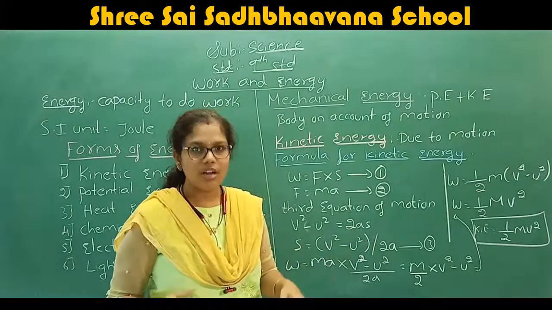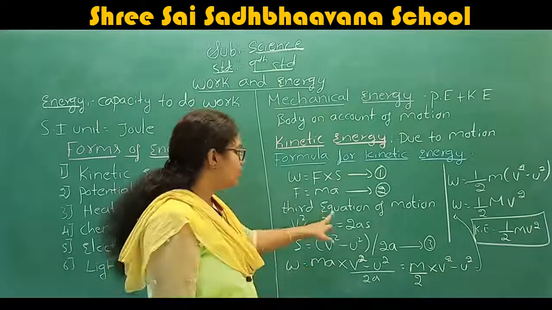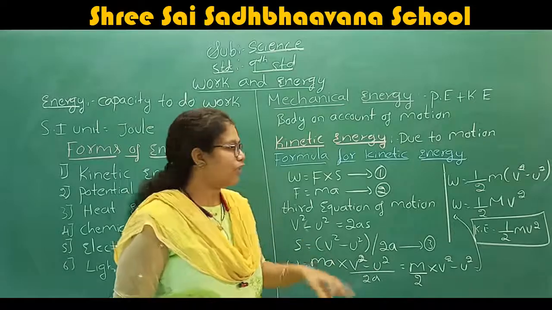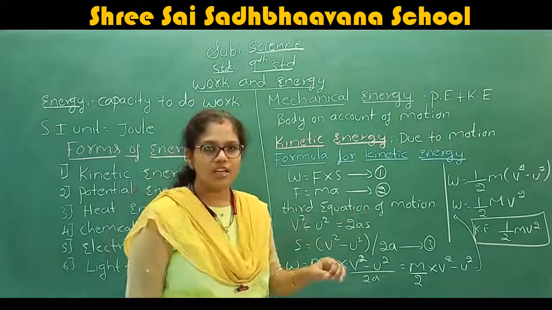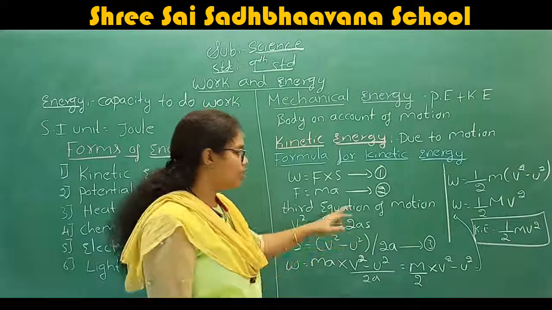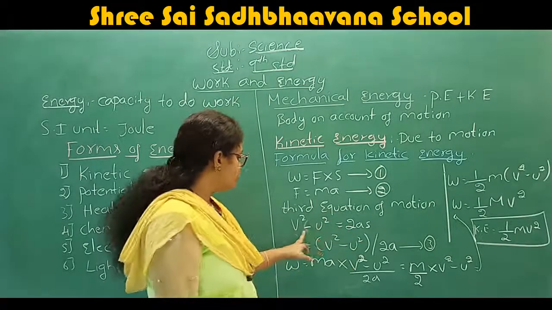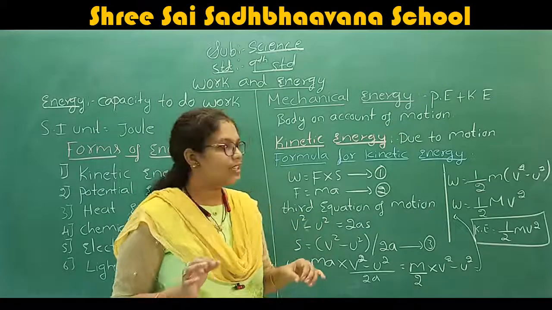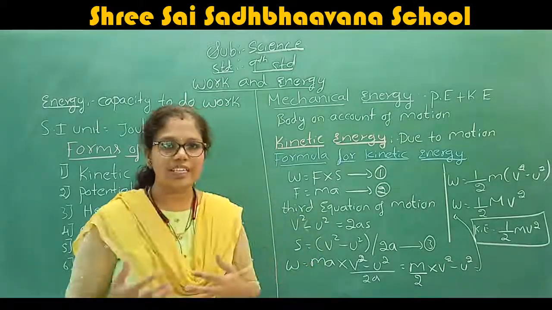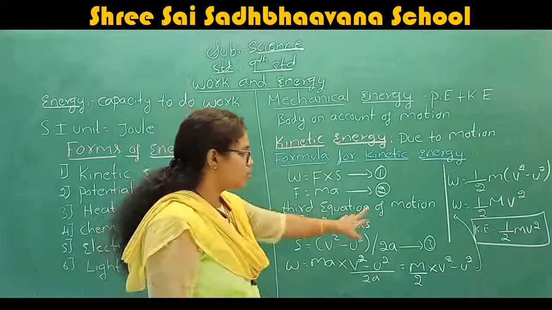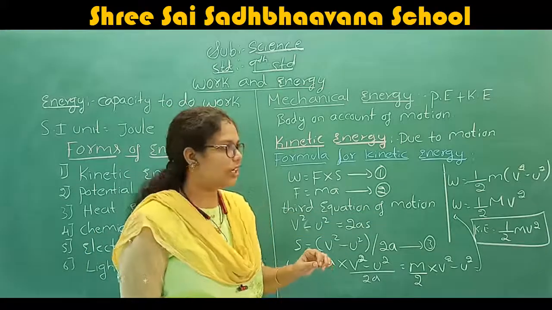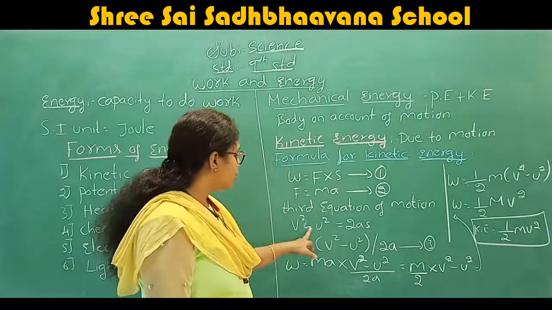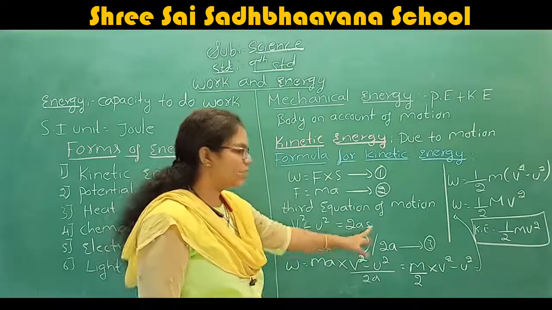This is the formula we get from the third equation of motion.